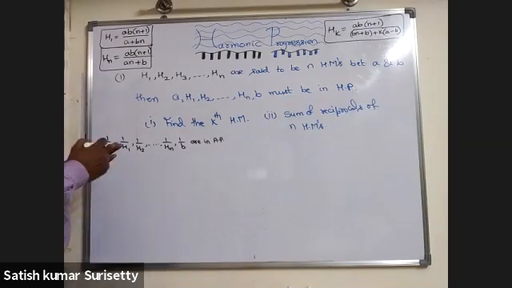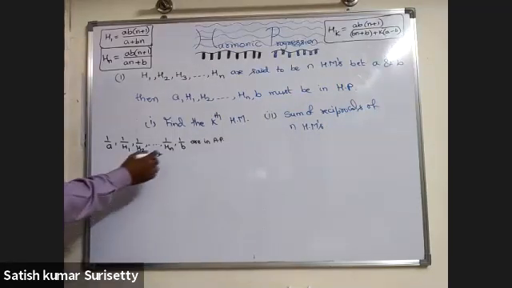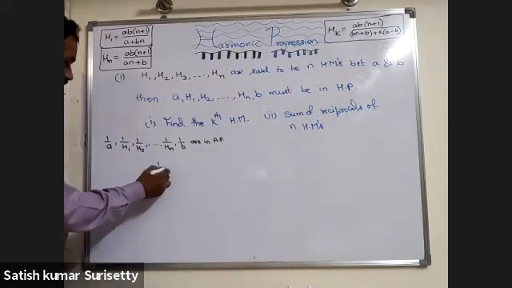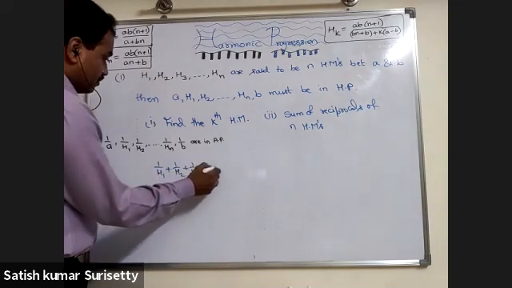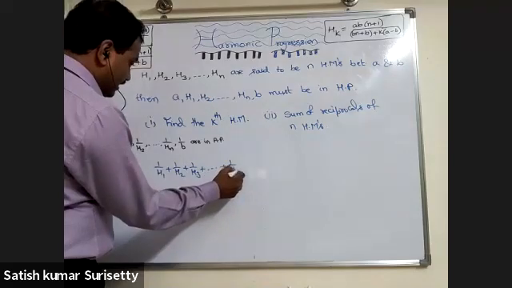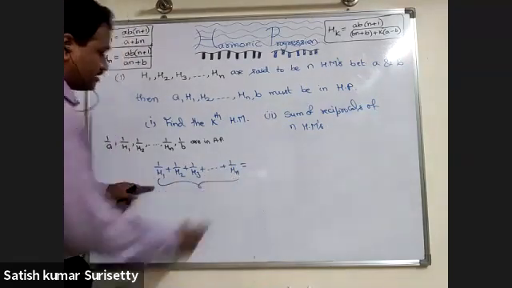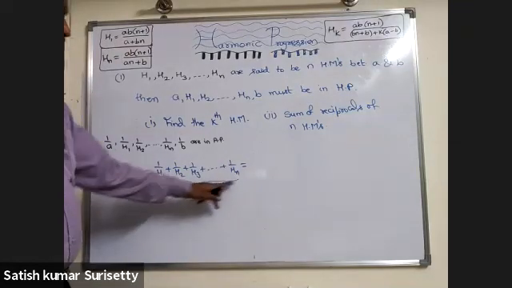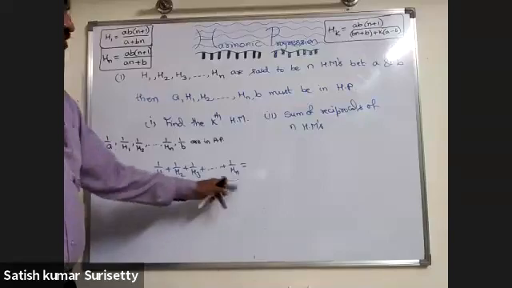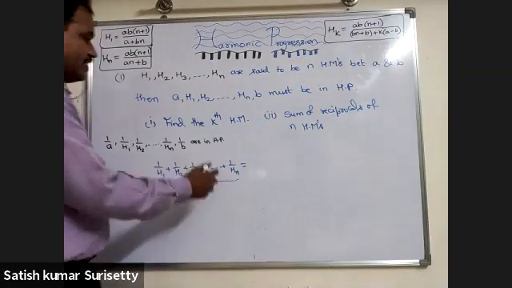So we need to calculate the sum of reciprocals of n harmonic means, which means 1 by H1 plus 1 by H2 plus 1 by H3 plus and so on up to 1 by Hn. Now, are these terms in arithmetic progression only? Yes, sir. These are in arithmetic progression. So for the sum of n terms of an arithmetic progression, I can apply the formula. So what is the sum of n terms?